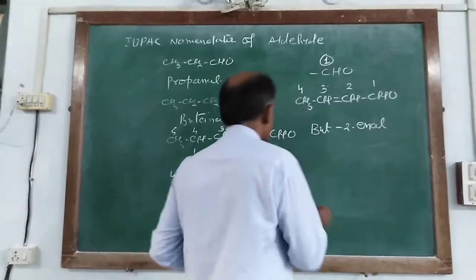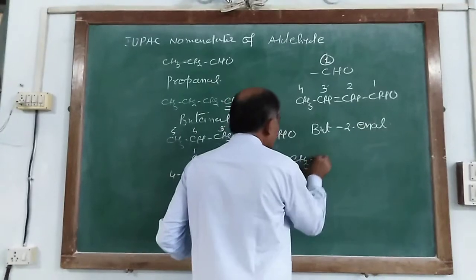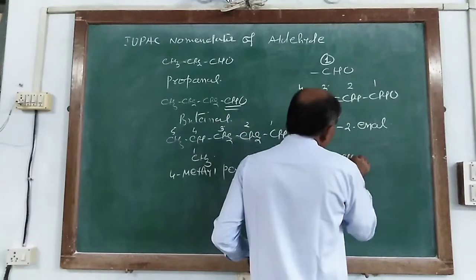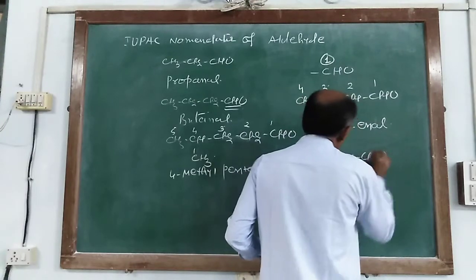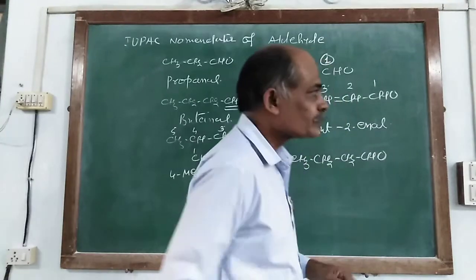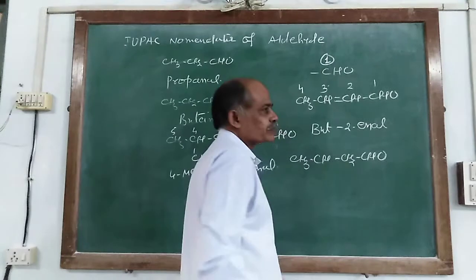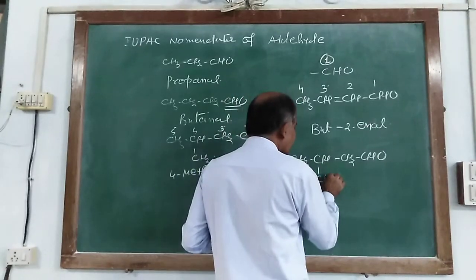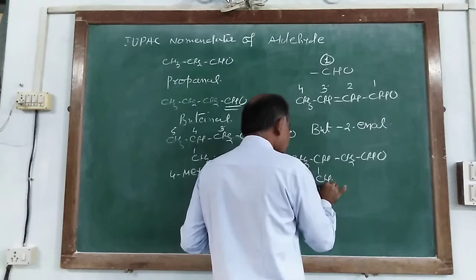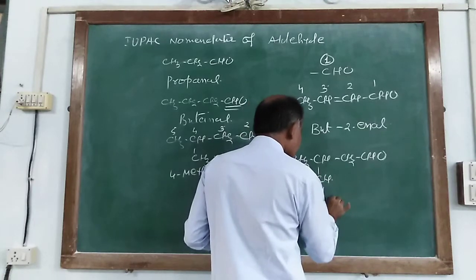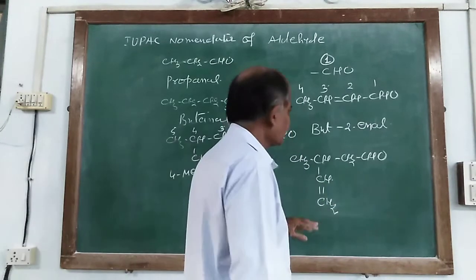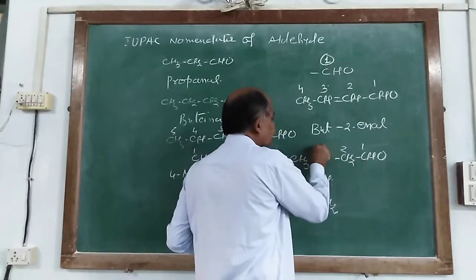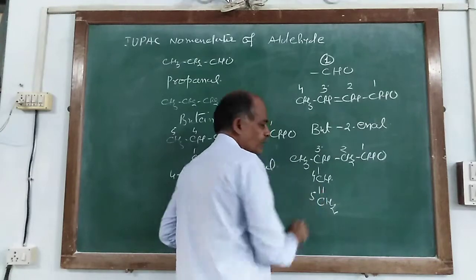Similarly, CH3, CH2, CH2, CHO, and this component having CH and double bond CH. So it is numbered 1, 2, 3, 4 and 5.